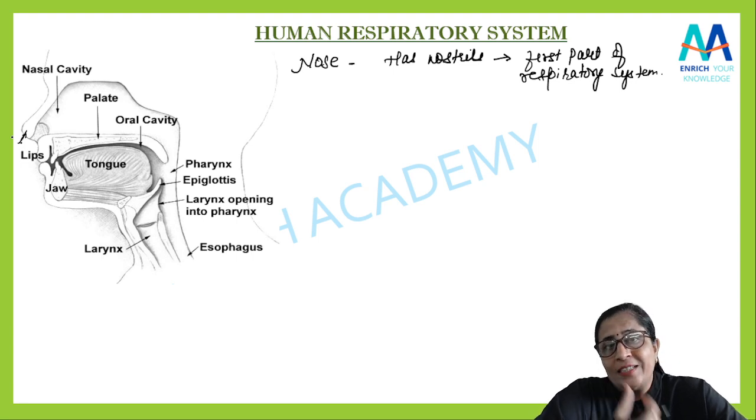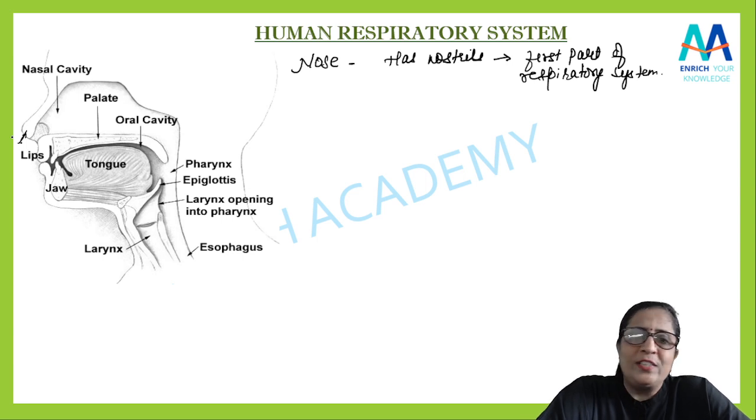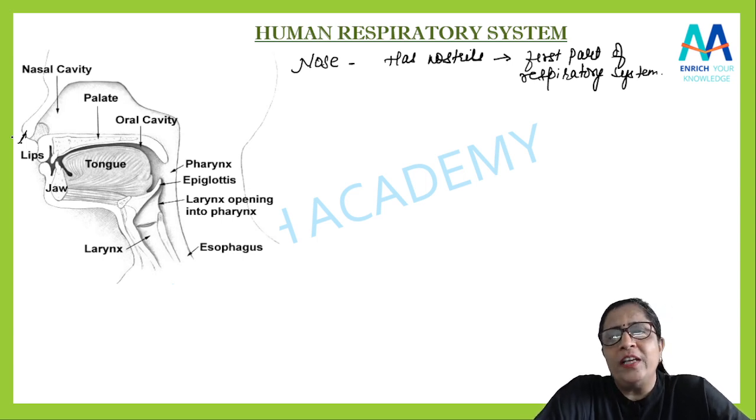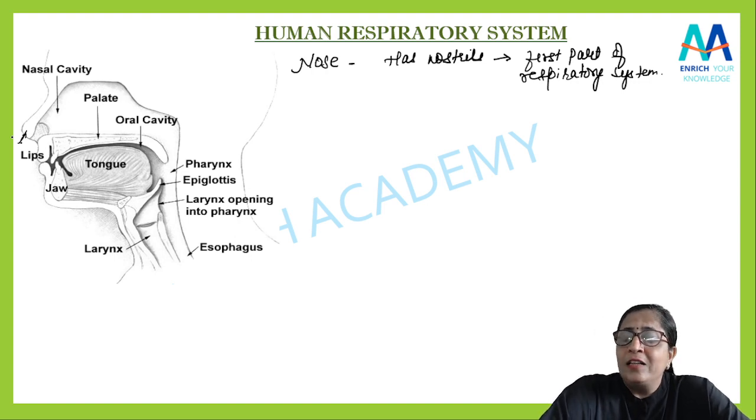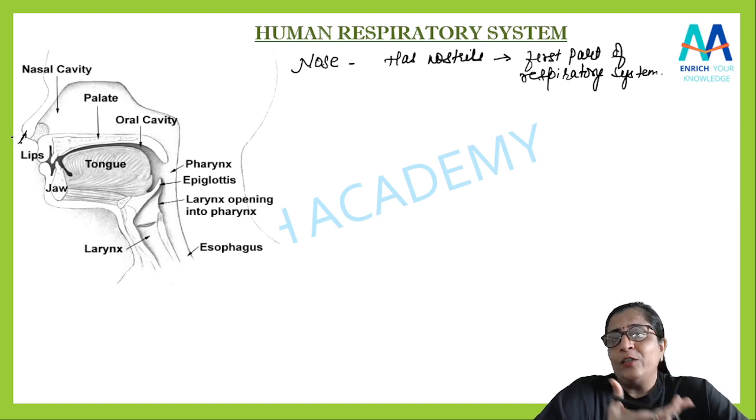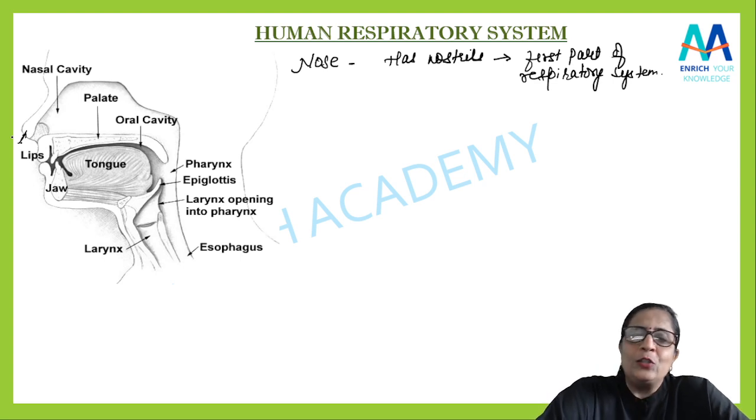है ना? And inside it, what is there? There are some fine hairs. Yes, which are present. We know what is the role of this hair. ये hair जो छोटे छोटे hair present रहेंगे नाक के अंदर, उसका काम क्या है? They are filtering the air, isn't it? They are just like a filter. जो larger particles जो अंदर से बाहर जाने की कोशिश करेंगे, dust particles, yes, it will filter them out. It will not allow them, isn't it? So in this way the filtration takes place through the fine hair which are present there.